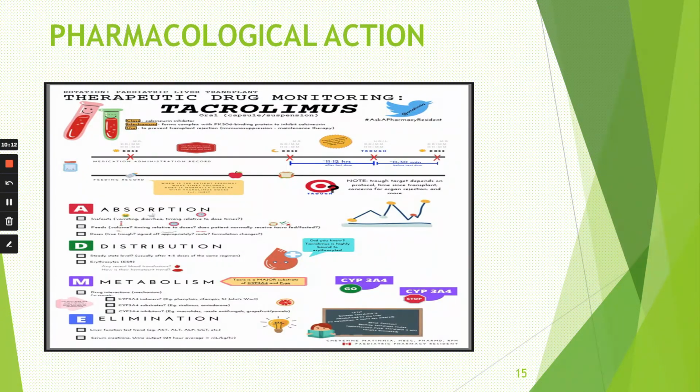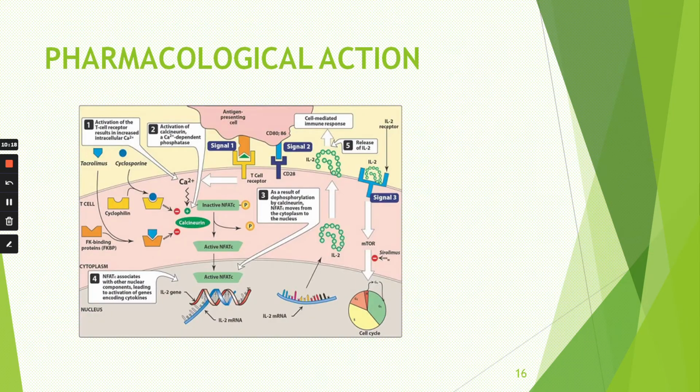Now, the pharmacological action includes ADME, absorption, distribution, metabolism, and elimination. Sorry. The pharmacological action includes first, the activation of T cell receptors results in increased intracellular calcium. Okay, second, the activation of calcineurin, a calcium dependent phosphatase. Third, as a result of dephosphorylation by calcineurin, NFAT moves from cytoplasm to nucleus. Fourth, NFAT associated with the other nuclear components leading to activation of genes encoding cytokines. Fifth, release of interleukin 2. These are the 5 pharmacological actions of tacrolimus.